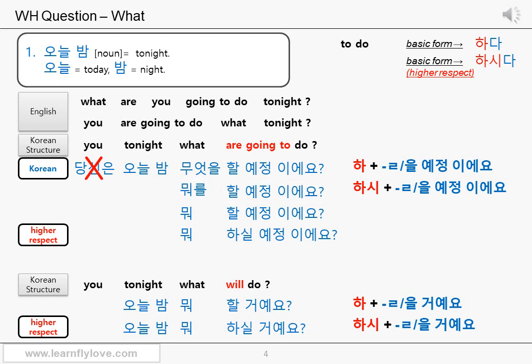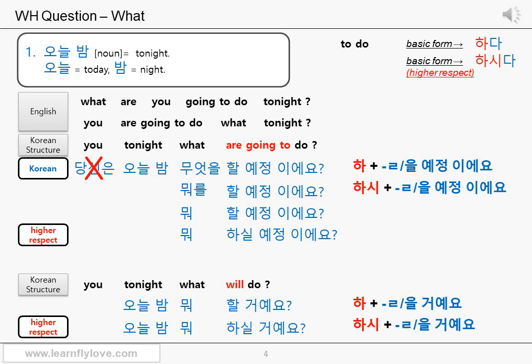As we told you, it normally tends to sound more natural without the object particle 을 or 를, especially in a question sentence. So, 뭐 할 예정이에요? 오늘 밤 뭐 할 예정이에요? What are you going to do tonight? Okay, perfect. Then how do you make this sentence a higher respect form?